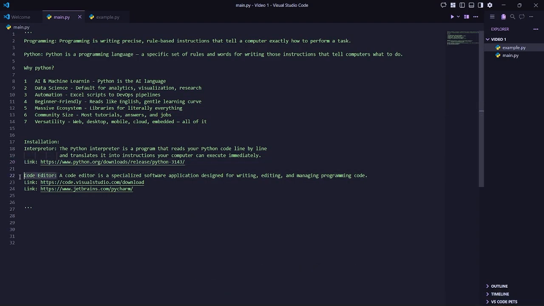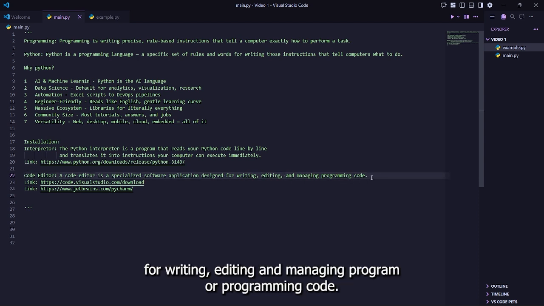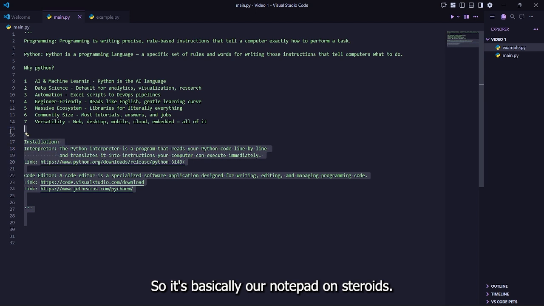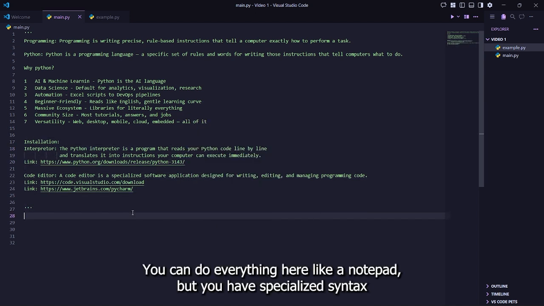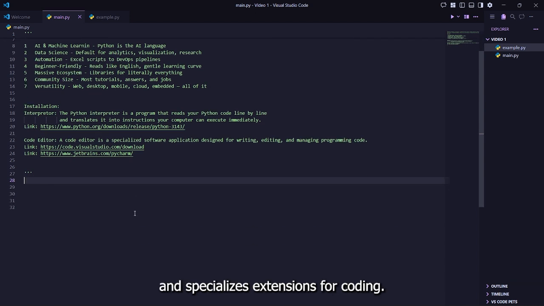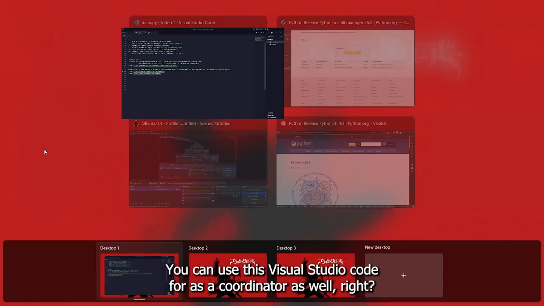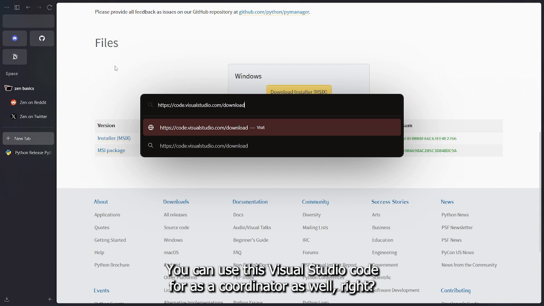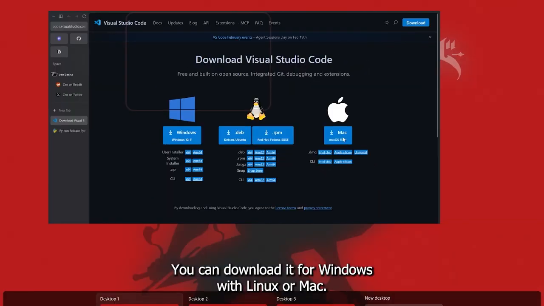And the next thing we would need is a code editor. A code editor is a specialized software designed for writing, editing, and managing programming code. So it's basically a notepad on steroids. You can do everything here like a notepad, but you have specialized syntaxes and specialized extensions for coding. That's why we need a code editor. The one I'm using right now is Visual Studio Code, which you can get from here. You can use Visual Studio Code as a code editor as well, right? You can download it for Windows, Linux or Mac.